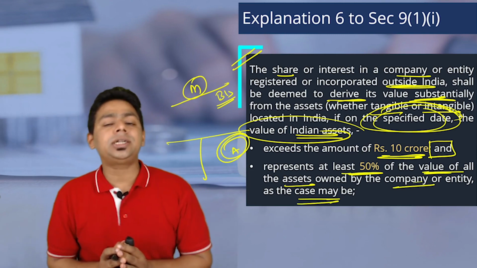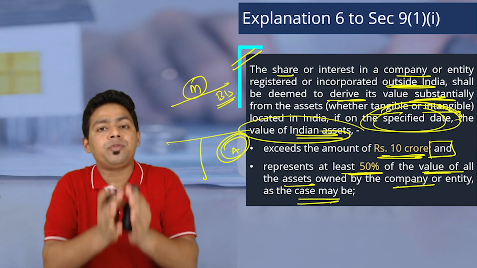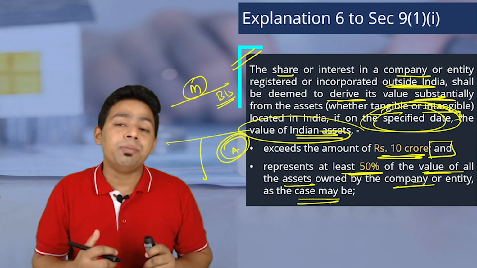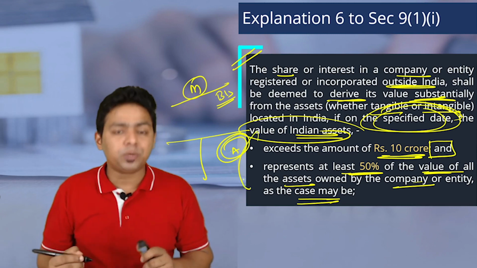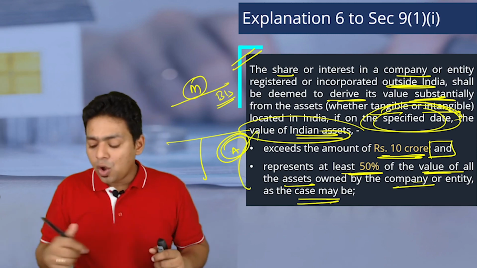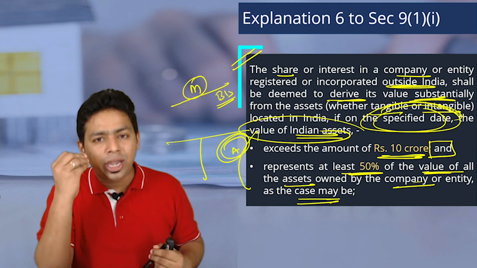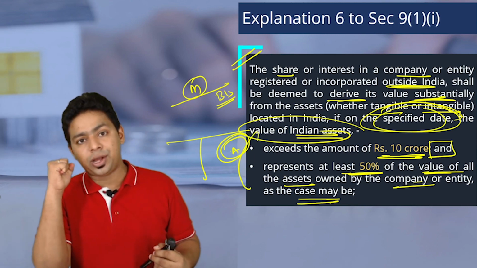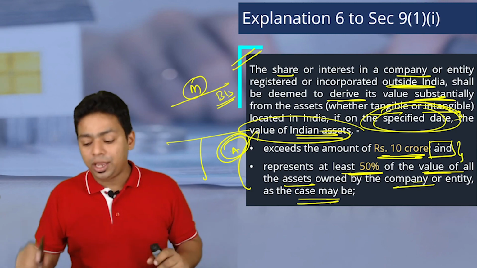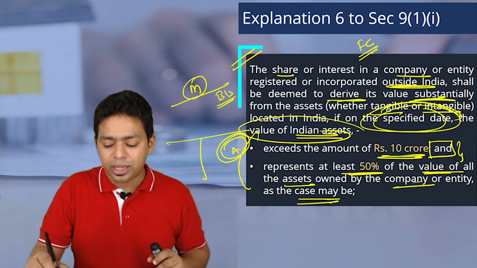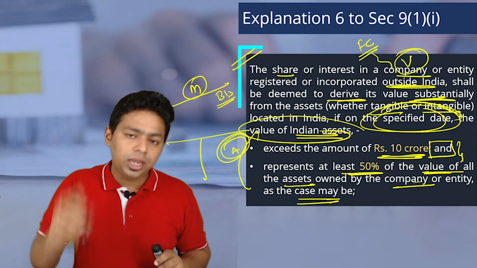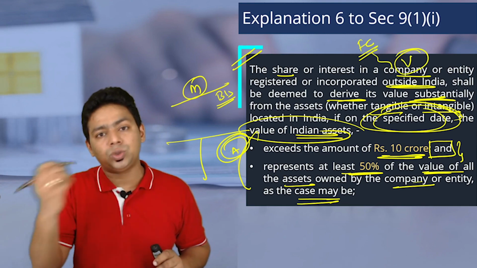Meaning thereby, in percentile terms more than 50% of your assets are located in India, and in rupee terms it should be more than 10 crore to activate these provisions. So we have given the relaxation to small companies who have only 10%, 15% assets in India. Both these conditions should be complied with, then only we will say, yeah, your foreign company is deriving value from India and your shares are taxable in India if somebody transfers those shares to somebody else.